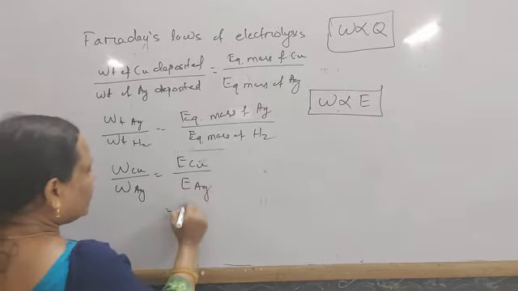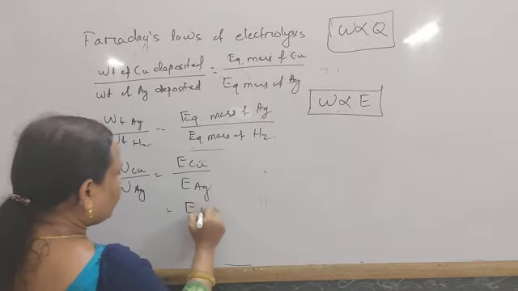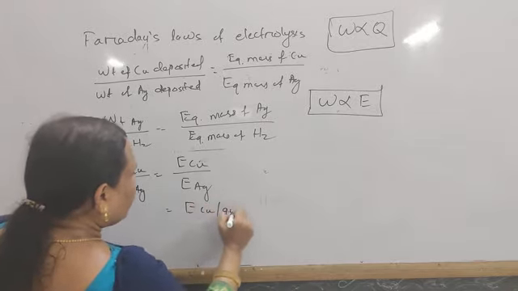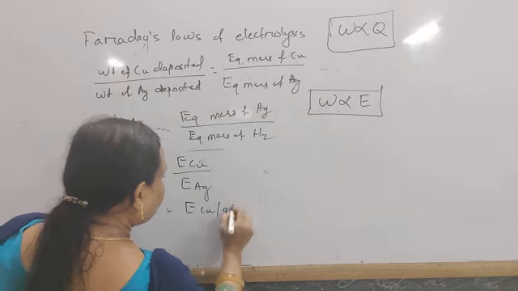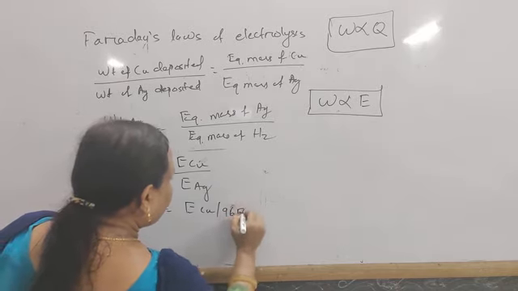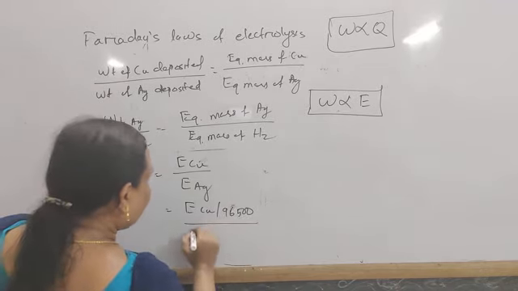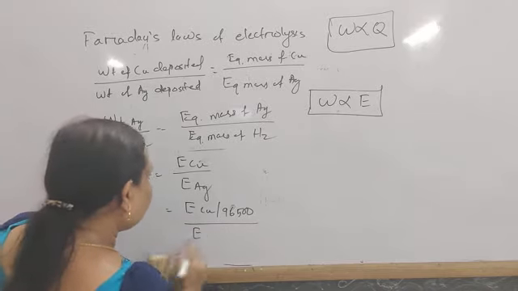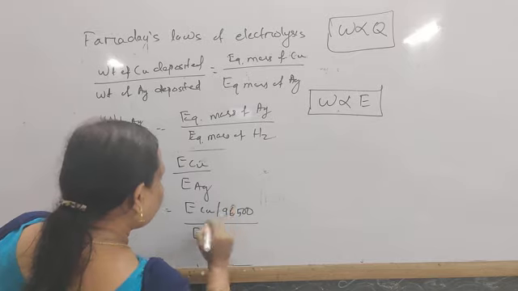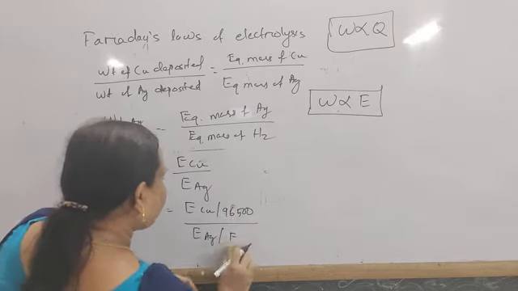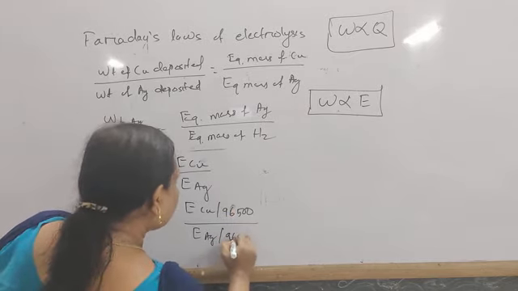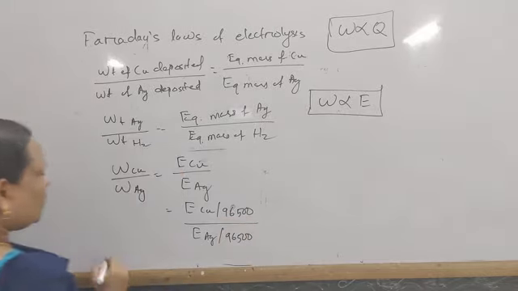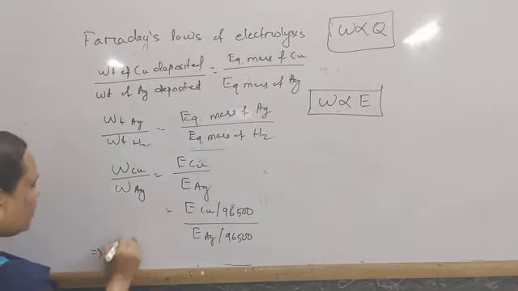And we know that, suppose we divide each of the right side by 96,500, that is the charge of 1 mole, coulomb. E of copper by 96,500 coulomb, E of silver by 96,500 coulomb. Then what do we get?